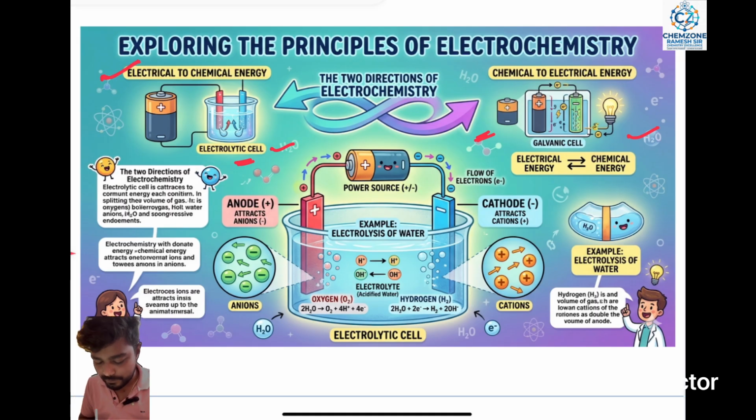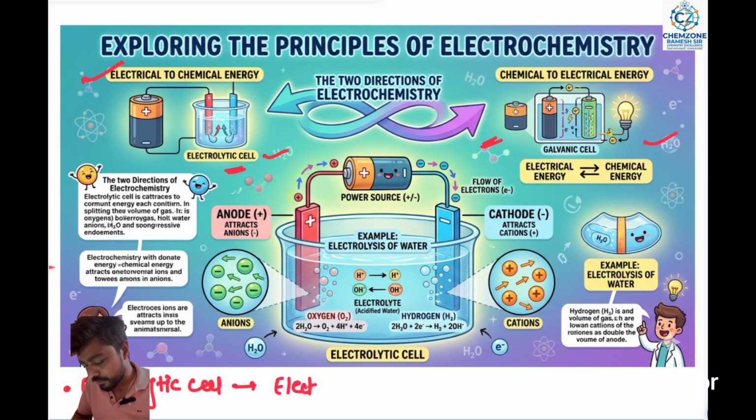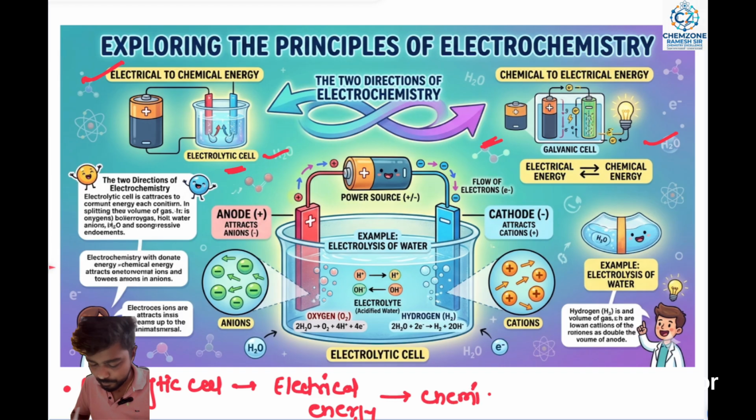The electrolytic cell works as electrical energy to chemical energy. That is correct. That is the conversion of form.